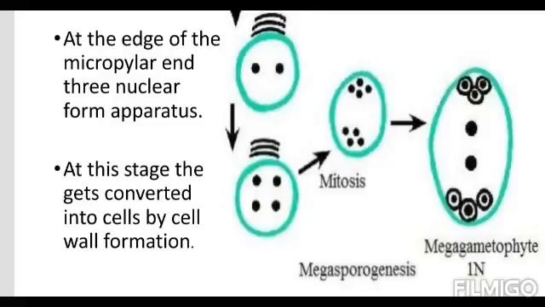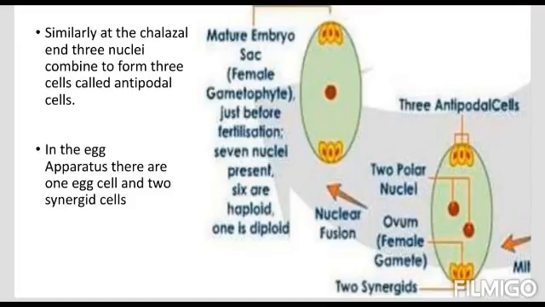At the edge of the micropylar end, 3 nuclei form the egg apparatus. At this stage, they get converted into cells by cell wall formation. So now, at both the ends, micropylar end and chalazal end, 3 nuclei are there, and at the center 2 nuclei are there.